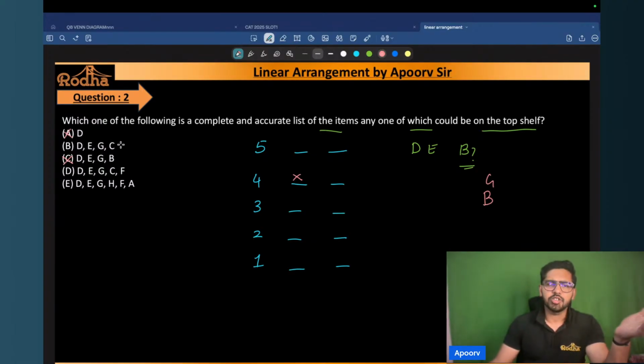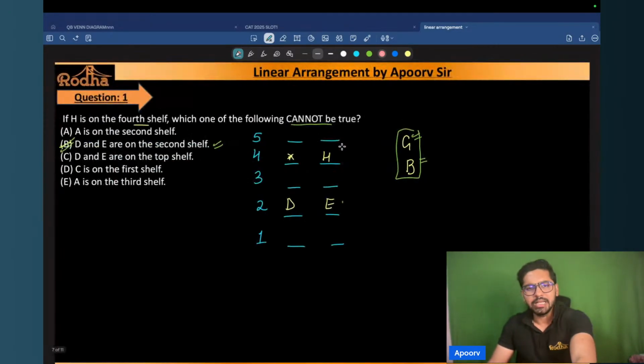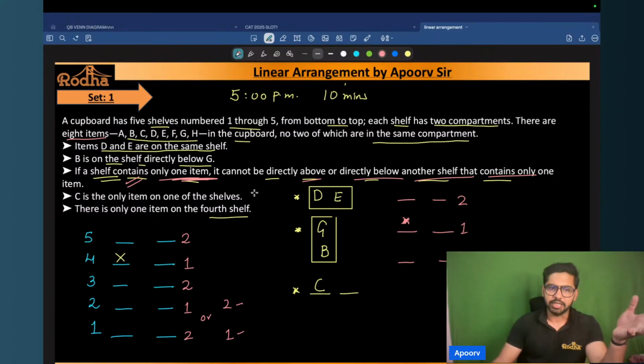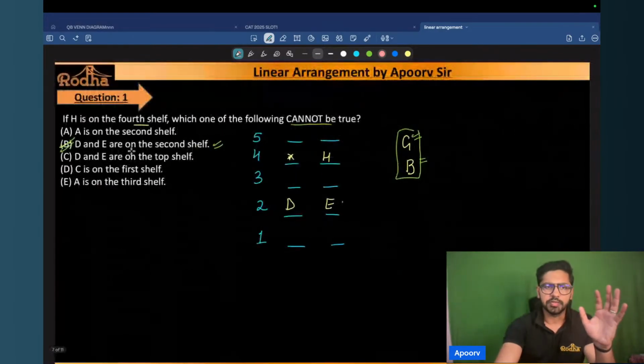Now, can C be on the top shelf? We know that there's only one item on the fourth shelf, and C, wherever it comes, is the only item on that shelf. So one item on the fourth shelf and one item on the fifth shelf, if you are considering C on the top shelf. But that is not possible. Why? Because in that case, I will violate this particular condition: if a shelf contains one item, it cannot be directly above or directly below another shelf that contains only one item. So my third condition will be violated, right? If I'm putting C on the top shelf, then there is only one item on the fourth and the fifth shelf, which is violating my third condition. So whichever option has C, that option is also ruled out.